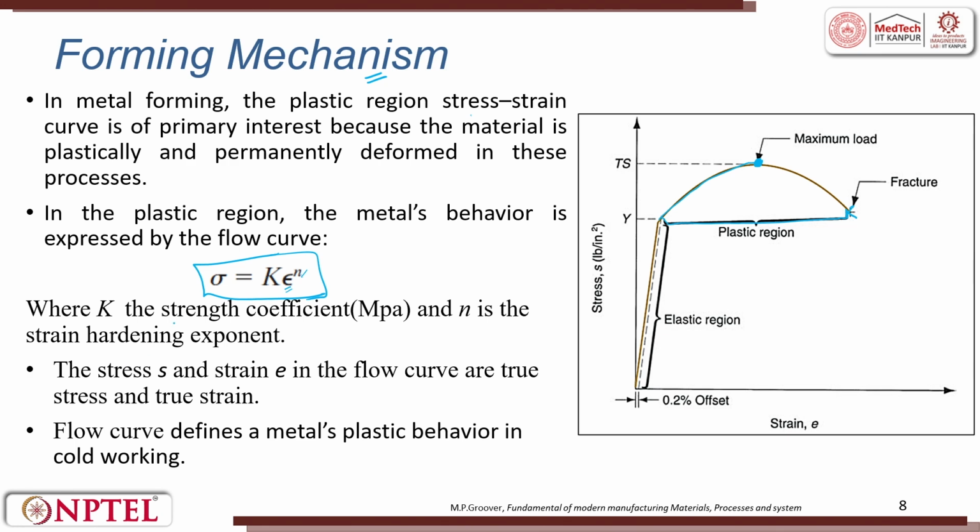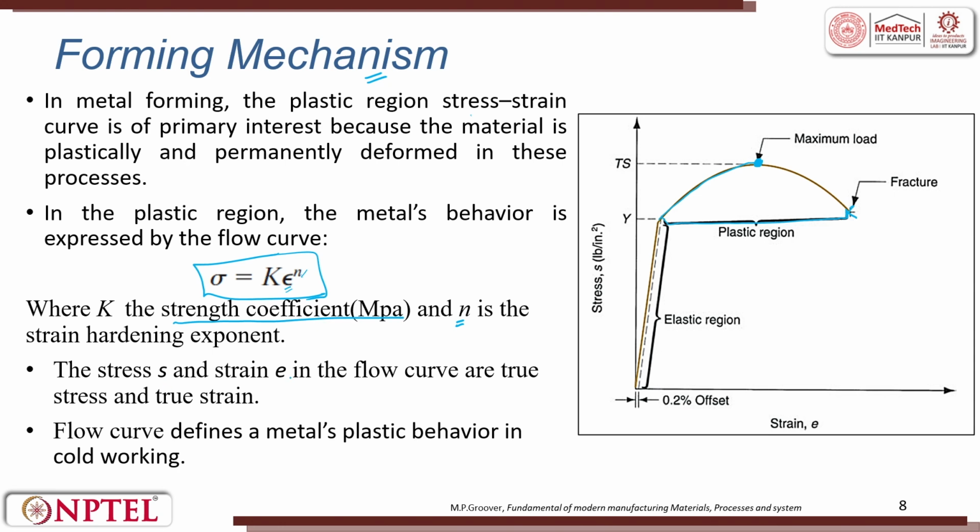So, that is called the strength coefficient of a given metal, where n is the exponential hardness. This depends on the material property. n is a material property, K is also a strength coefficient.